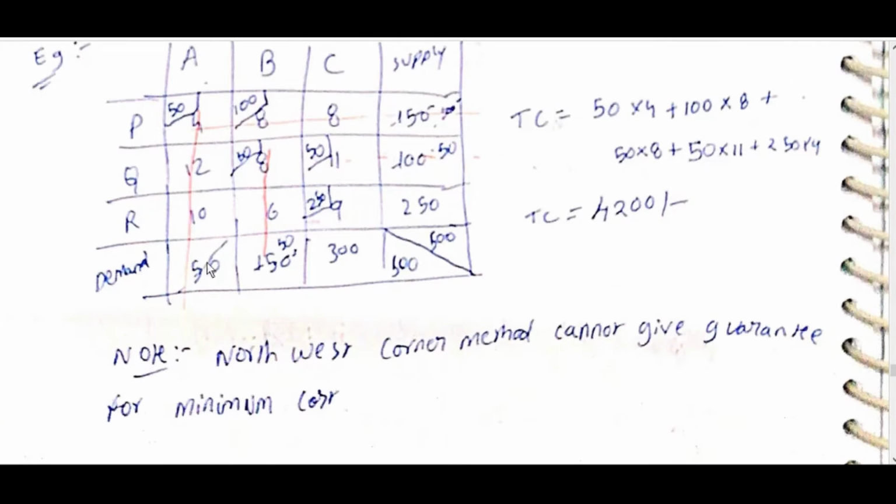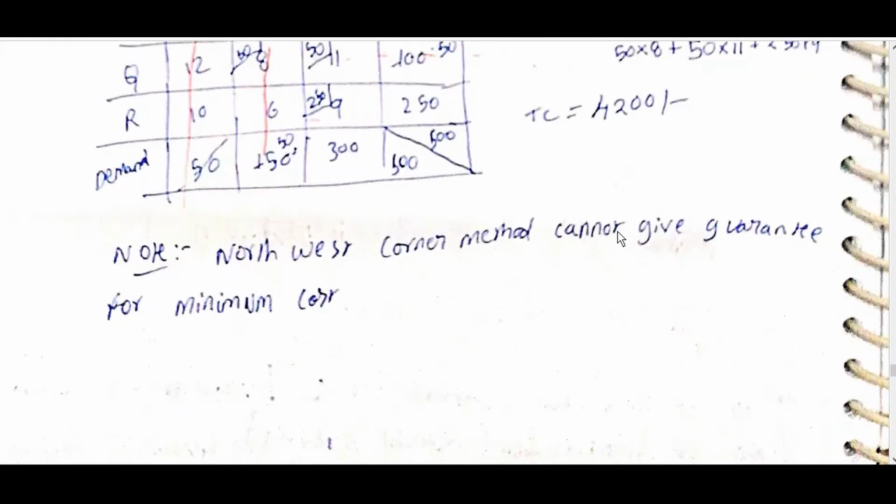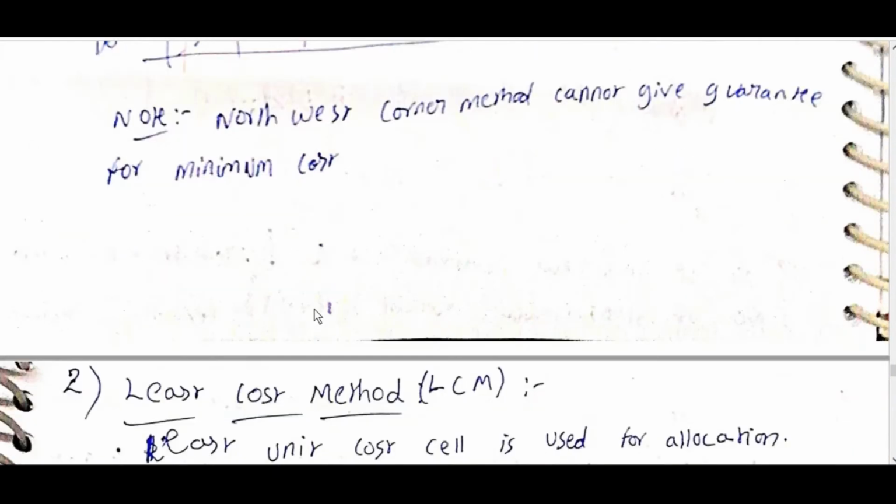For example, here the minimum of 150 and 50 is 50. This 50 is allotted here, then cross this column vertically. Next northwest cell is this one: minimum of 150, and since 50 is already used, 100 is allotted here, then cross this one. Next northwest is this one, and so on. Total cost is equal to 4200. The northwest corner method cannot guarantee minimum cost.